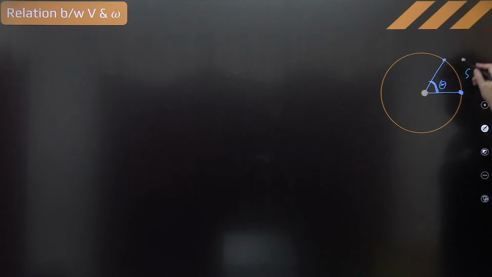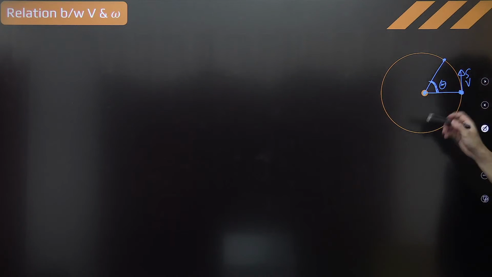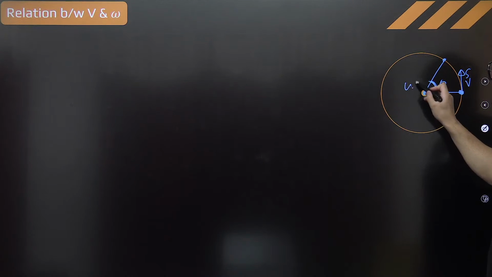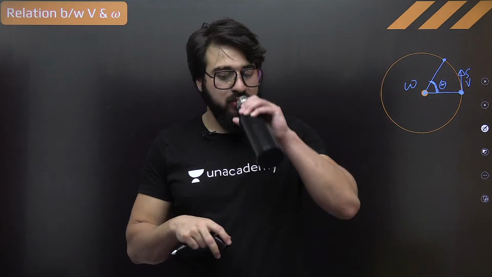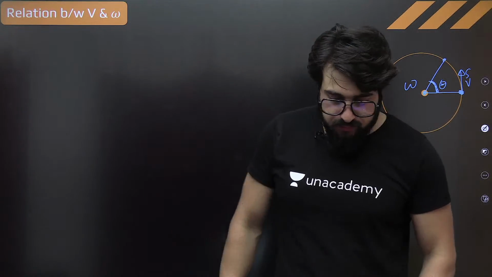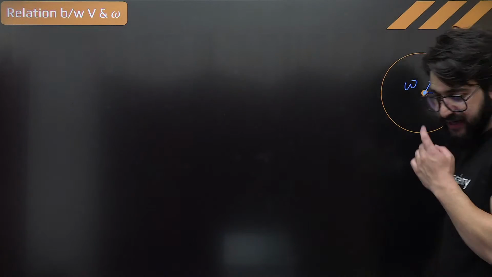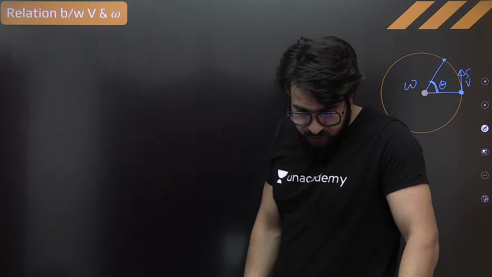So in this case, it is having the linear displacement. I call it v, I show it something like this. And it is having the angular velocity also. For example, I'll show that something like that is along the axis. Okay, keep that thing in your mind. Remember, this velocity is basically what? This is a tangential velocity.